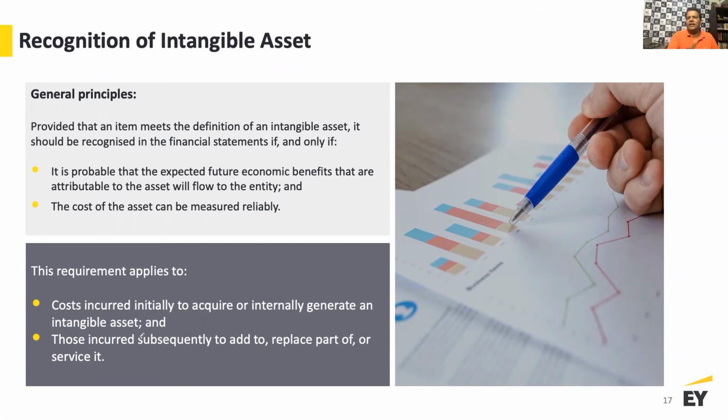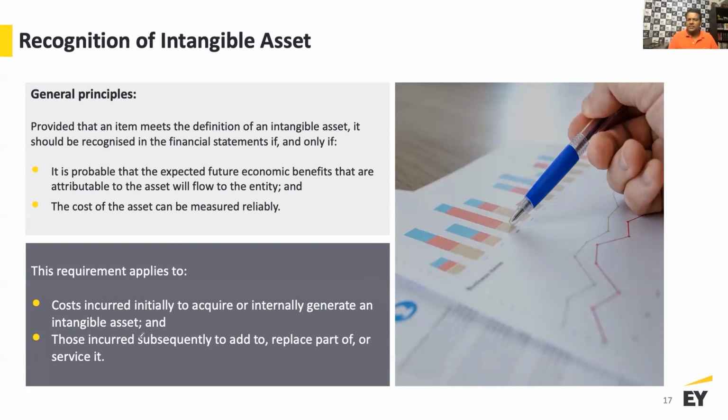And probable future economic benefit can be demonstrated either by way of generating additional revenue, or by reducing cost, or by way of selling it and monetizing that asset. So if you've done all of this, and we also talked about different types of intangible asset which you can have, and we will try and talk more.